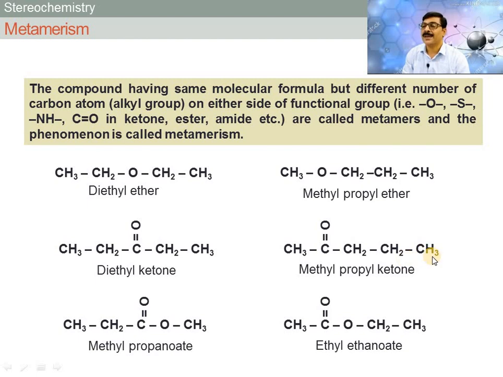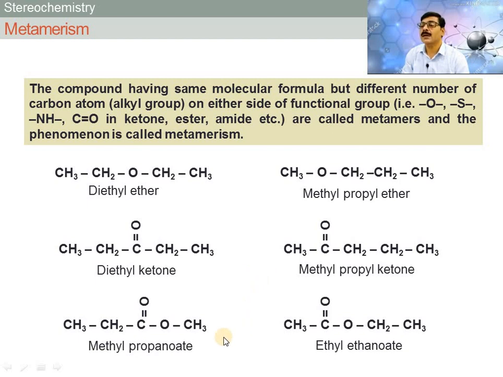Means in diethyl ketone and methyl propyl ketone, different types of alkyl groups are attached on either side of the carbonyl but both have the same molecular formula.